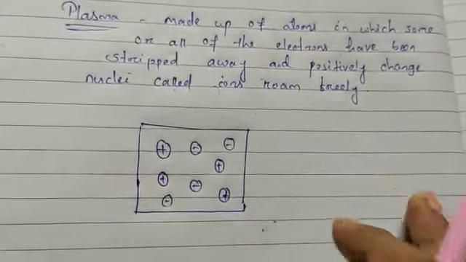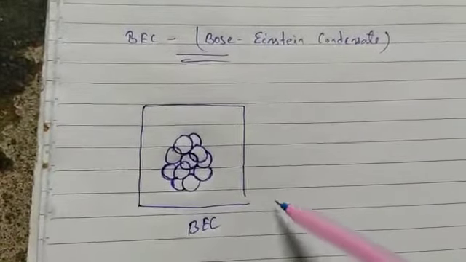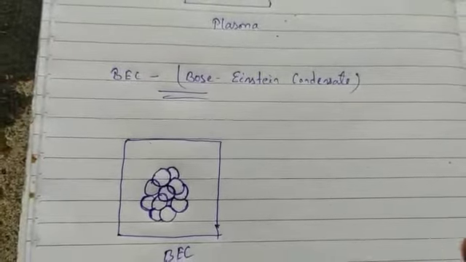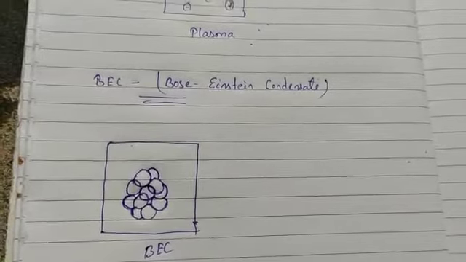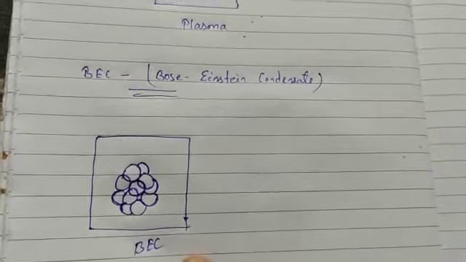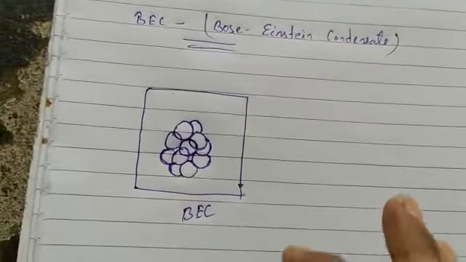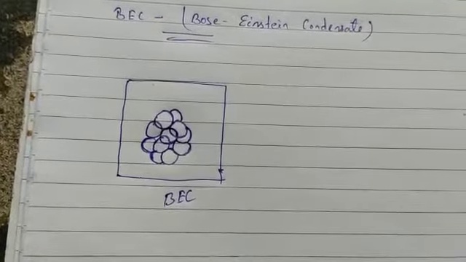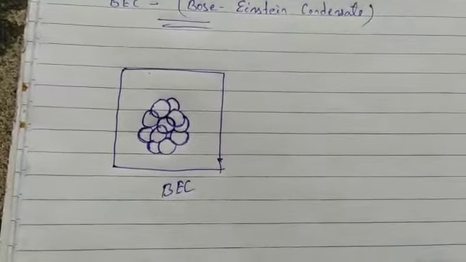Now we will see what is BEC, that is Bose-Einstein condensate. This is the schematic diagram of plasma, and this is the Bose-Einstein condensate, that is BEC. It has some extremely strange properties with many possible applications. The BEC is formed by cooling a gas of extremely low density, about 1/100,000th the density of normal air, to super low temperatures. So the temperature may go very close to absolute zero.